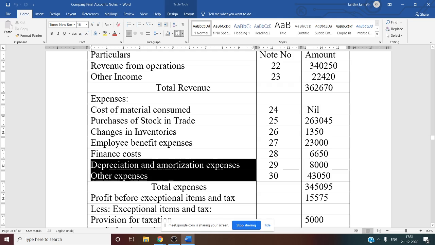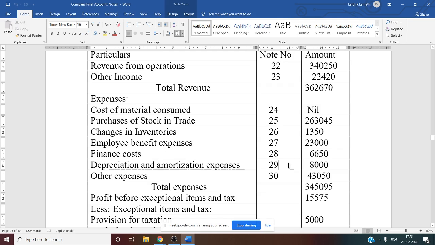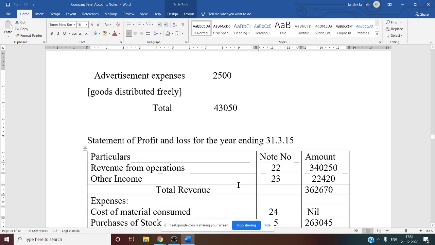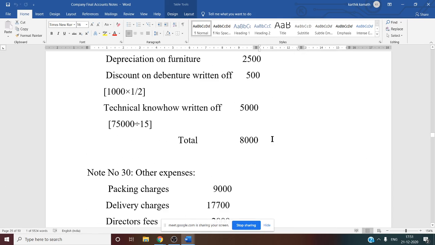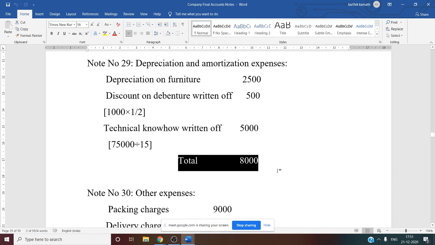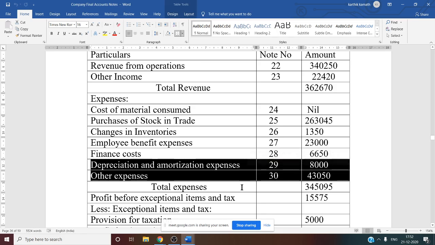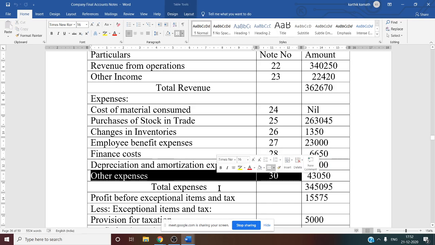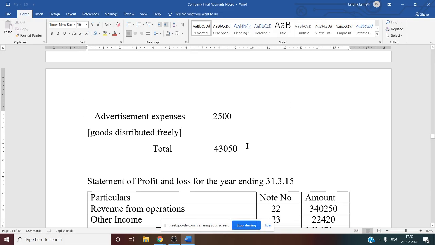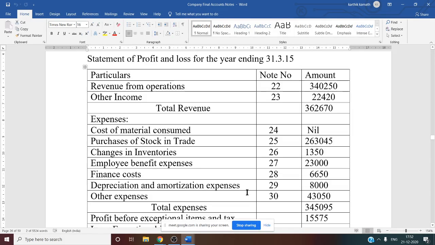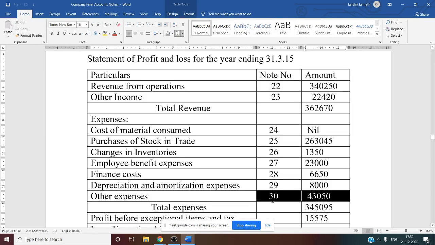Next, depreciation and amortization expenses, that is working note number 29. The working note 29 final total, that is after adding depreciation on furniture, discount on debenture written off, and technical know-how written off, that is 8,000. 8,000 you are going to show under working note number 29. Next, other expenses, working note number 30. That is the final total of other expenses. See this, 43,050. So the same 43,050 you have to write.